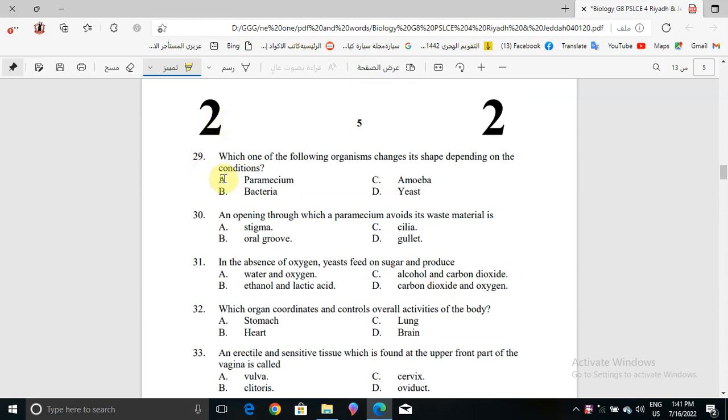Now question number 29. Which one of the following organisms changes its shape depending on the conditions? It will be amoeba. Amoeba is the organism that changes its shape depending on the conditions.